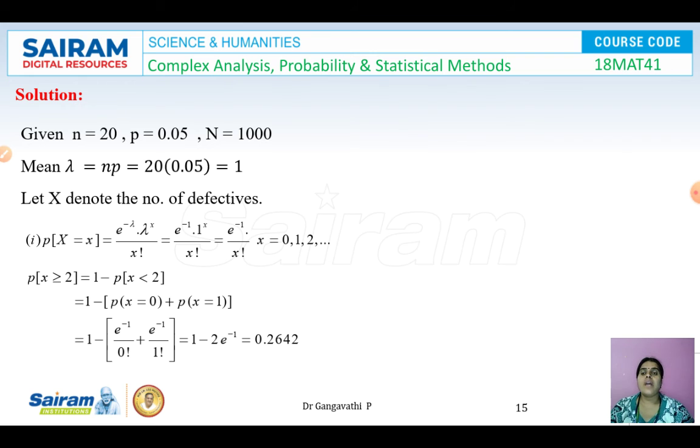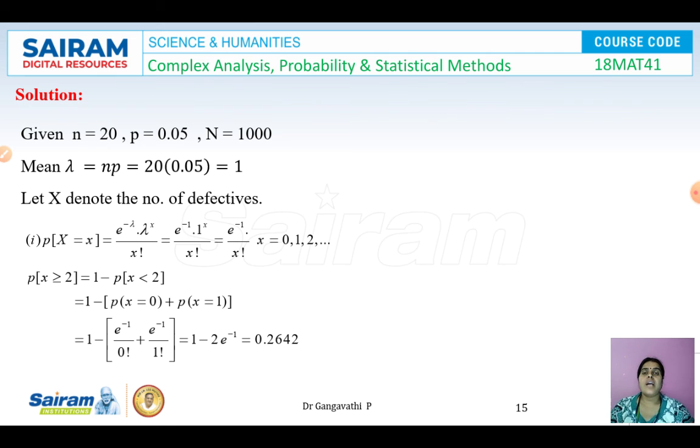So now let us take capital letter X, which denotes the number of defectives. So P of X is equal to x. The probability function for a Poisson distribution is this. And the lambda value we know, which is 1, and x is there as it is. So this is the function I'll get. And this x takes the value 0, 1, 2, 3 and so on. You can take x or you can take k also there.